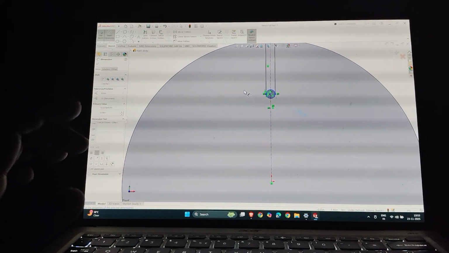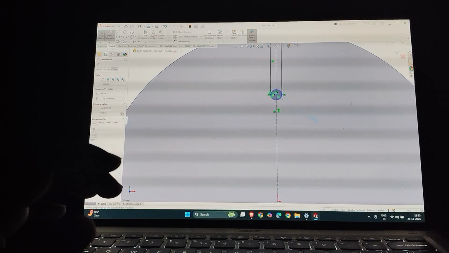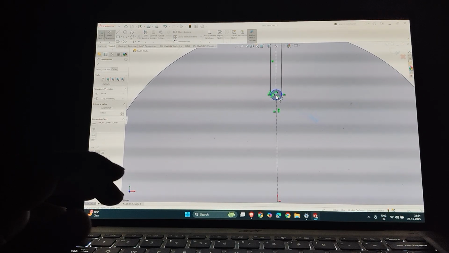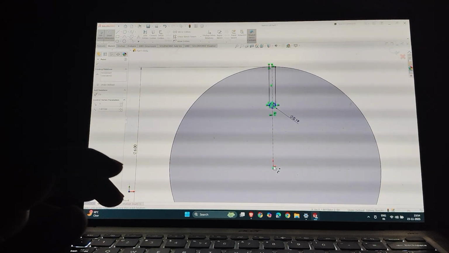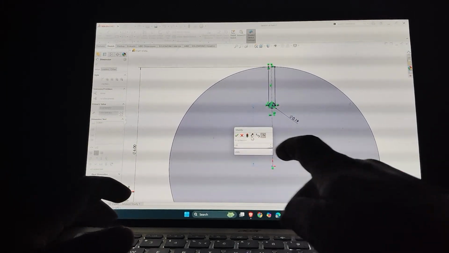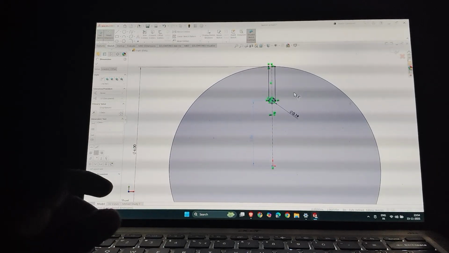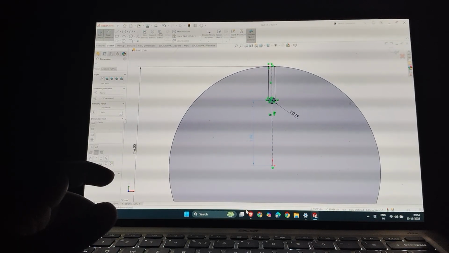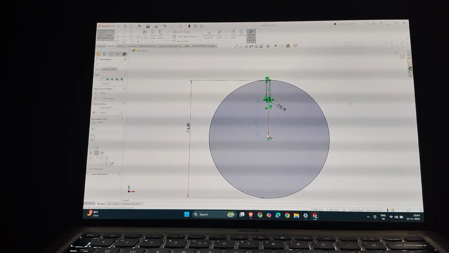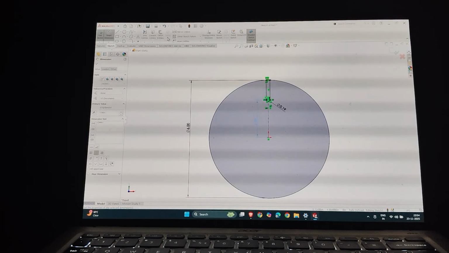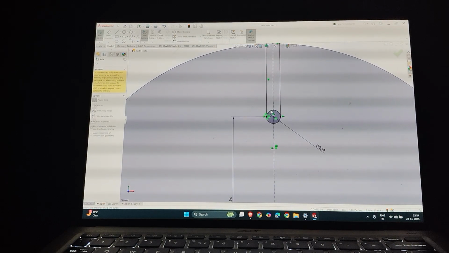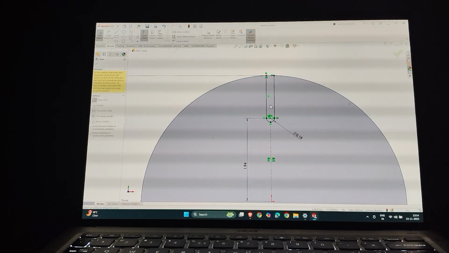Now I have to fix the center distance of the slot from the center of the Geneva wheel, which is nearly 1.94 inch. Now I have to do only one thing: trim entities, and delete the extra entities. Look.